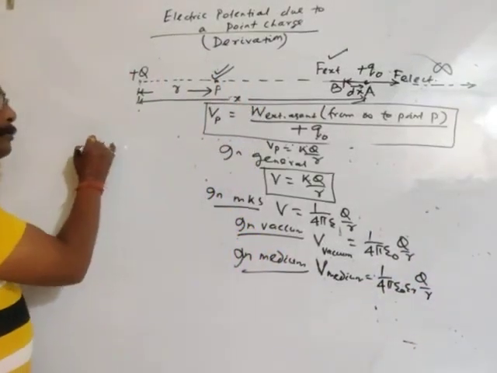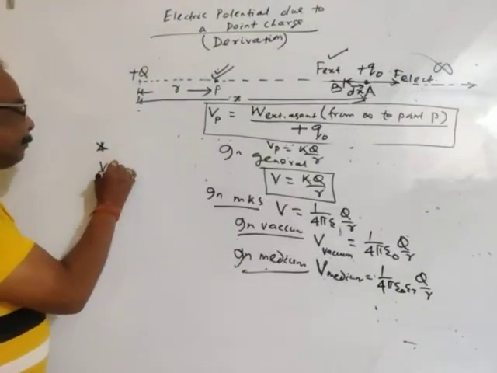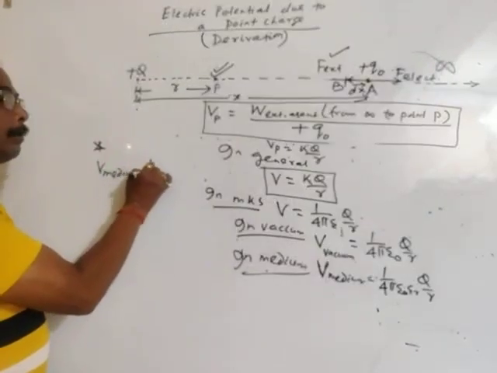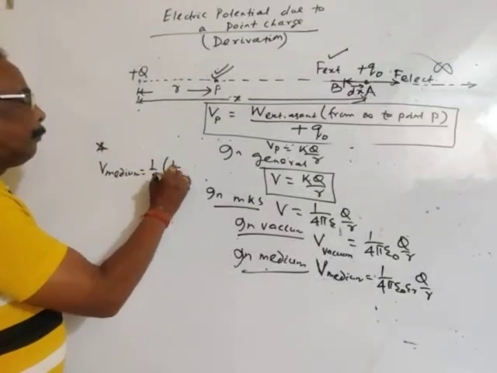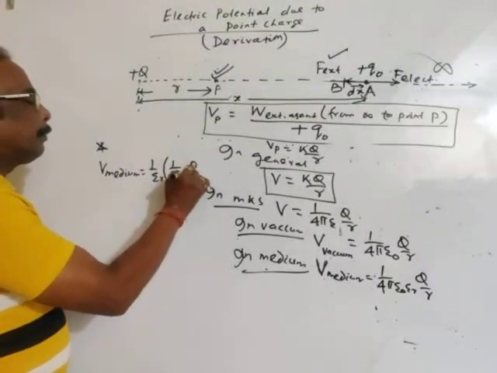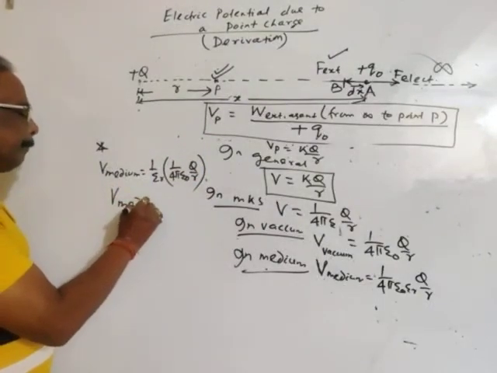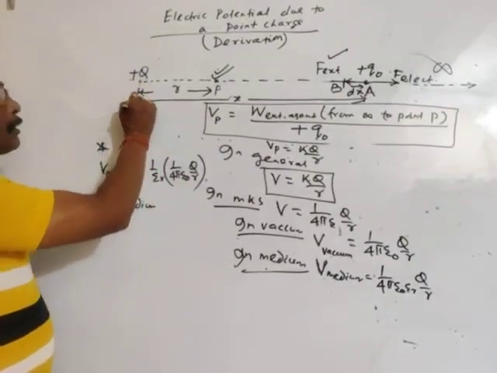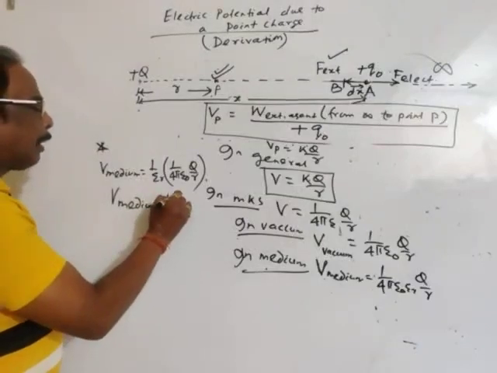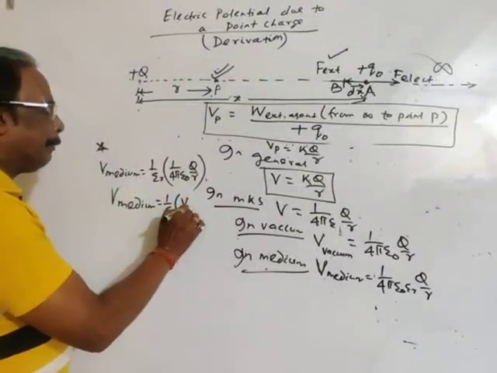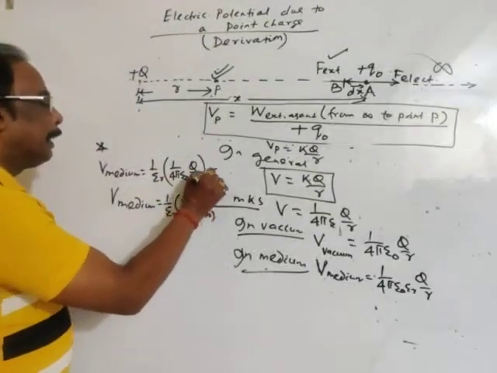See it. In a medium, potential in medium is equal to 1 by epsilon R times 1 by 4 pi epsilon naught into Q by R. So we may write the potential in a medium due to a point charge at the same distance R as 1 by epsilon R times the potential in vacuum.